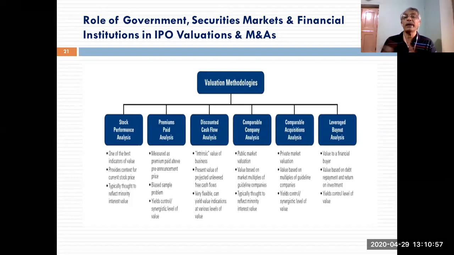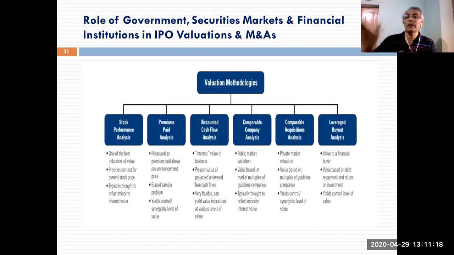So, depending upon your assumptions as to the projected cash flows, whether you project future cash flows post merger or acquisition on a very conventional level, a very optimistic level, or an average level, you can project at 2-3 levels.